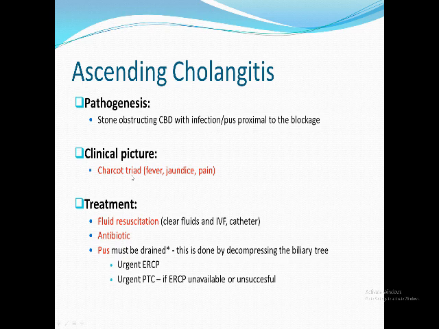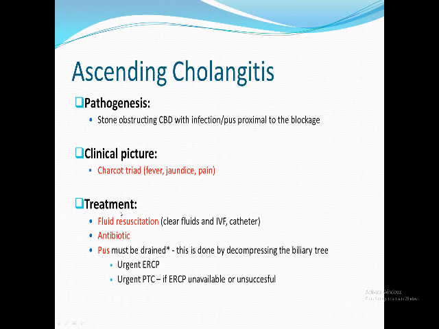The clinical picture is a very characteristic triad. I think you remember it from semester 8. The triad consists of fever, usually high with rigor, this is number 1, jaundice, which is intermittent, and abdominal pain. These are the 3 manifestations of the triad, the Charcot's triad, in case of obstructive jaundice.